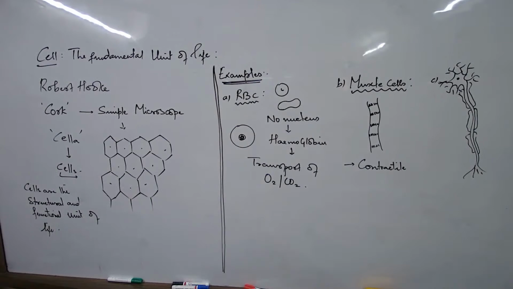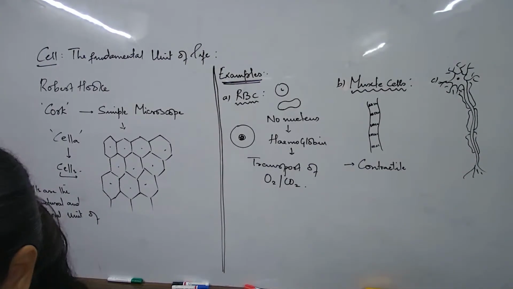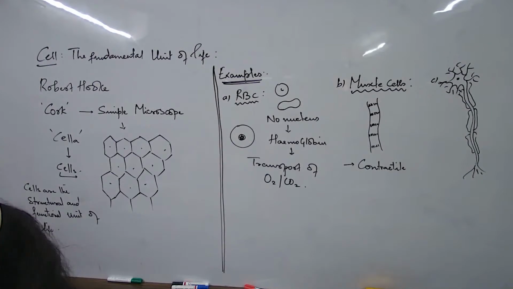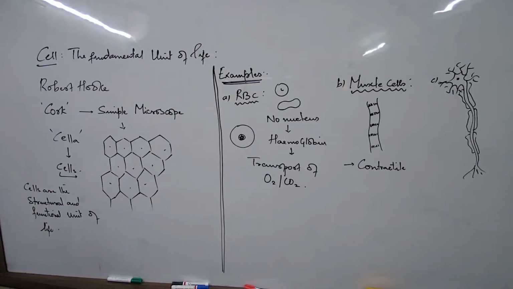Our nerve cells, we have got millions of nerve cells in our body, but they are so long. Why are they so long? Because they have to carry messages from one part of the body to the other, to the brain, and then go to other parts of the body. They constantly connect one part of the body to the other. There are so many examples that we can discuss this way.